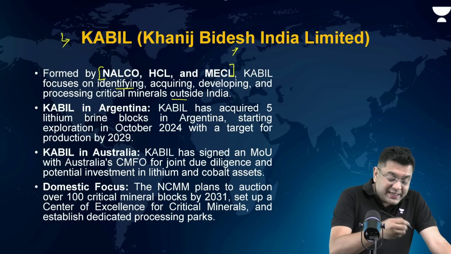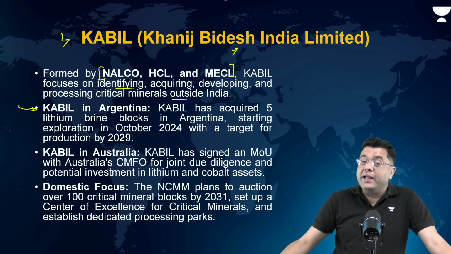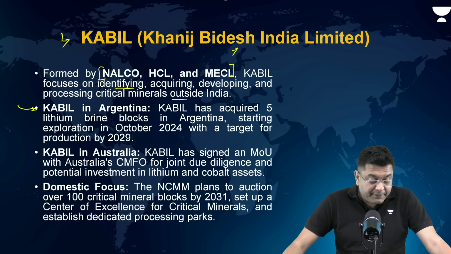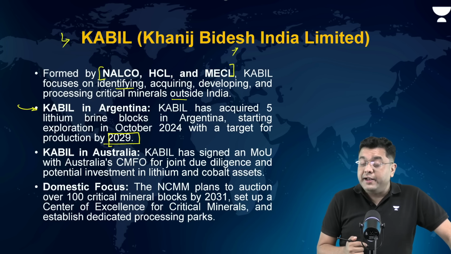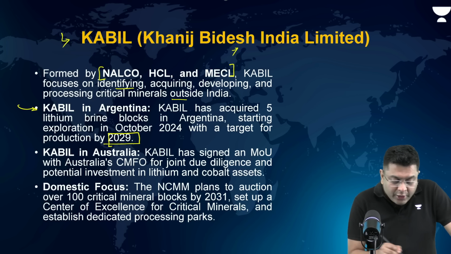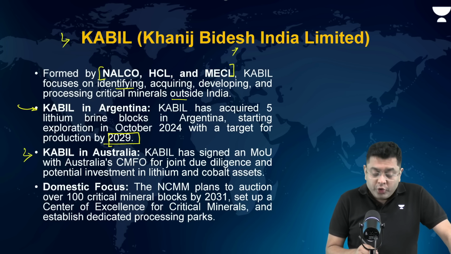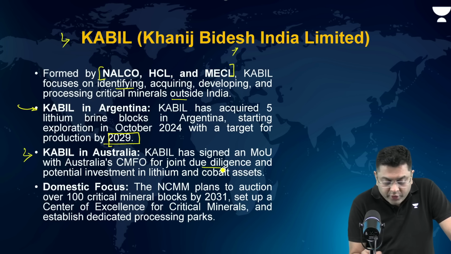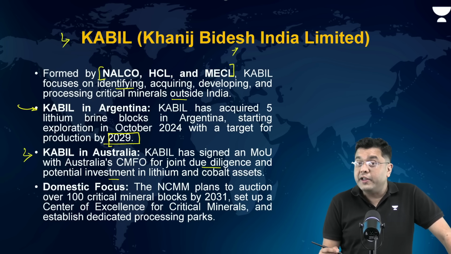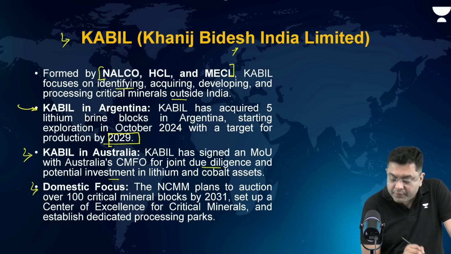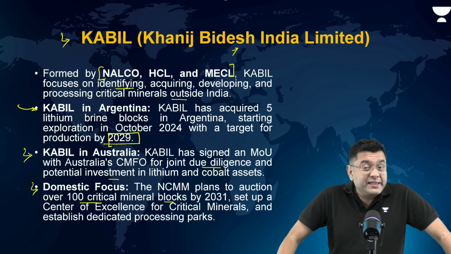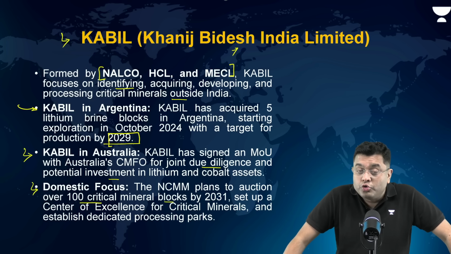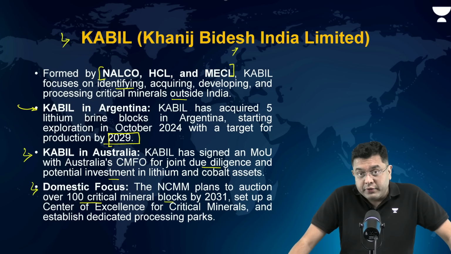So, KABIL, what it has done till now? In Argentina, it has acquired lithium brine blocks from where lithium can be produced, and a target of production by 2029. Acquisition has been done in 2024. It is being developed. In Australia, it has signed an MOU with Australia for joint due diligence and investment in lithium and cobalt assets, as well as domestic focus auction of close to around 100 critical mineral blocks by 2031. In the next couple of days, government is set to come up with a policy for domestic exploration and production of these critical minerals as well.